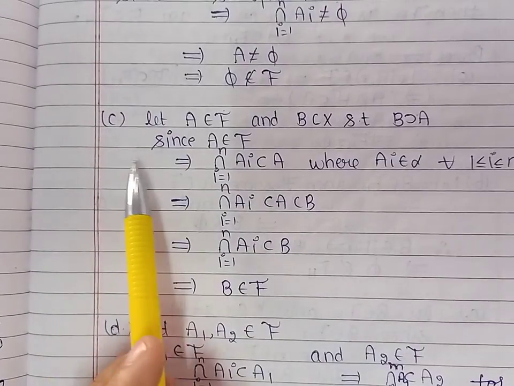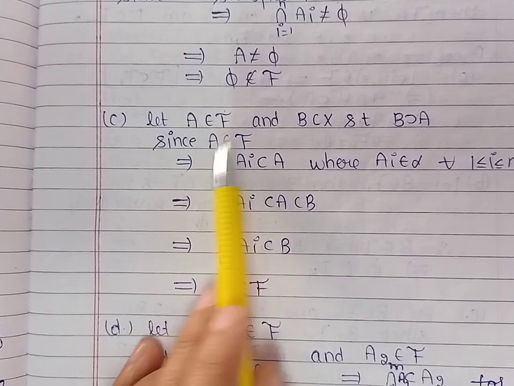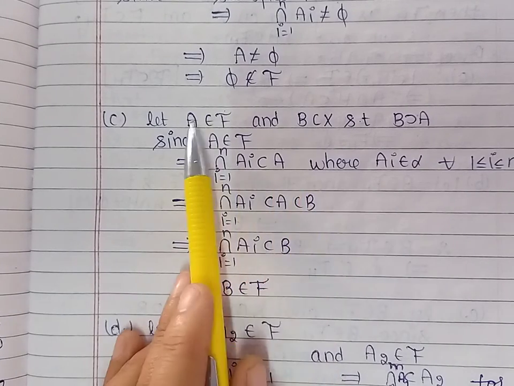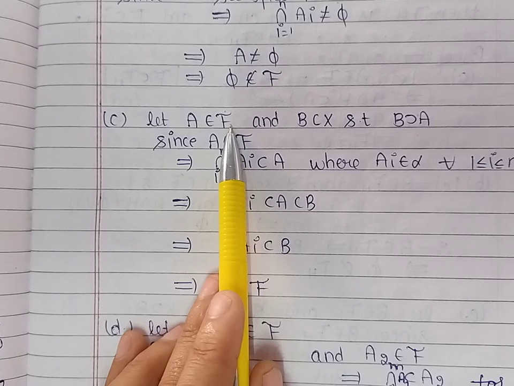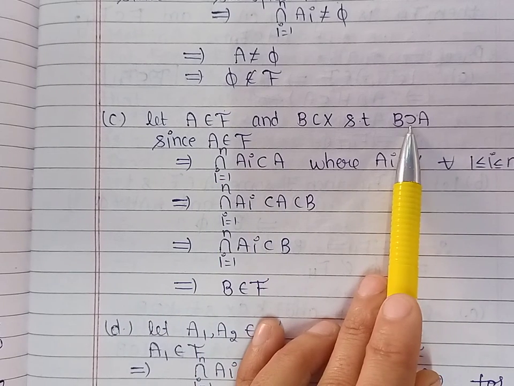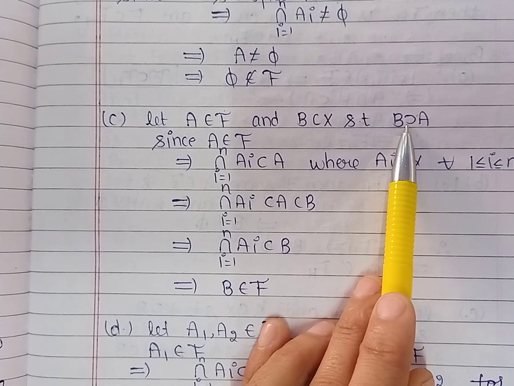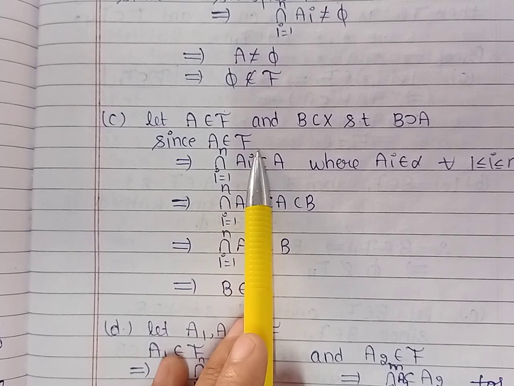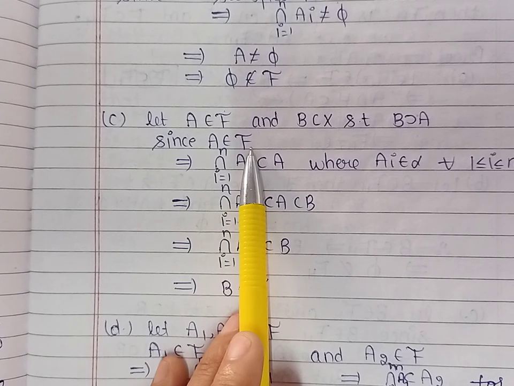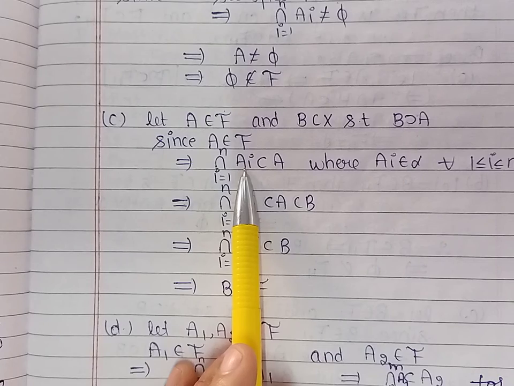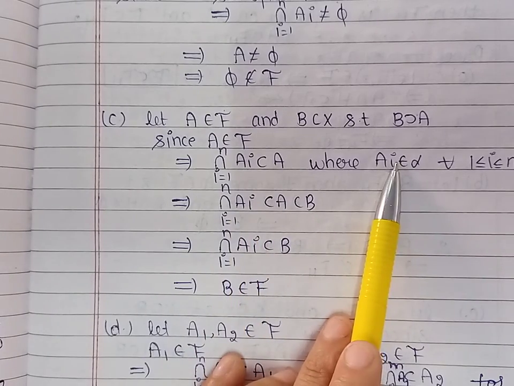Now, in the next condition, let us take A and B subsets of X, with A belonging to the collection F and B a superset of A. We have to prove that B belongs to collection F. Because A belongs to collection F, by definition of collection F, A contains finite intersections of members of alpha.